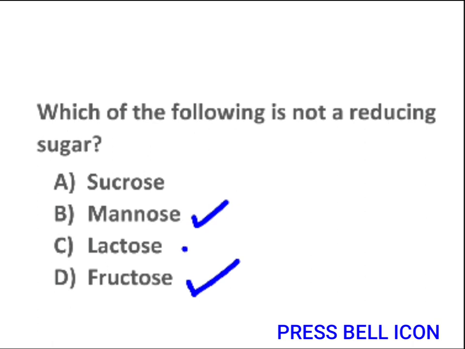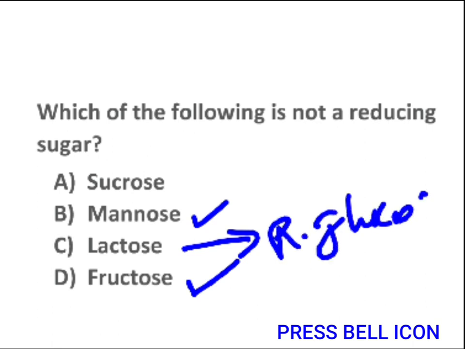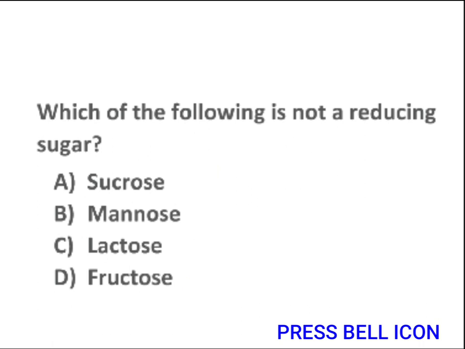As far as lactose is concerned, it is a disaccharide having a combination of glucose and galactose units, whereby we have seen that the glucose unit was reducing, right? And in case of sucrose, it's a combination of glucose and fructose, and both the units were non-reducing, right? So which is the right option here? The right option is option number A, that is sucrose. Okay, so that's for today.